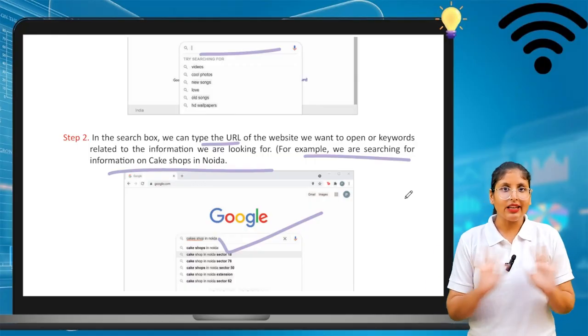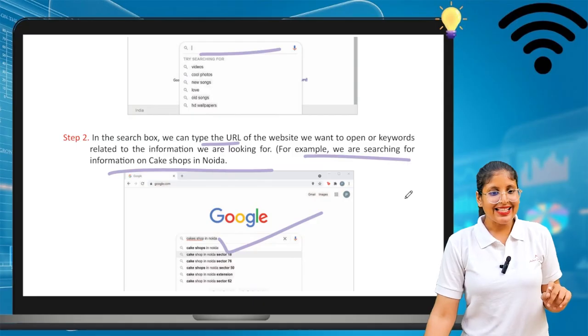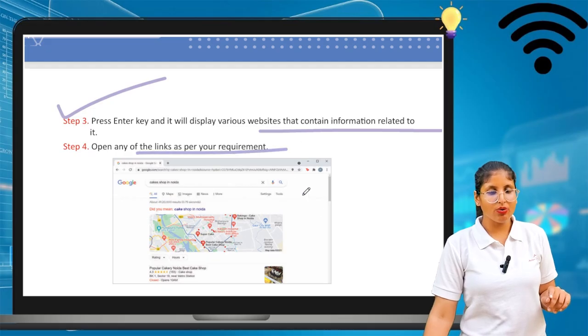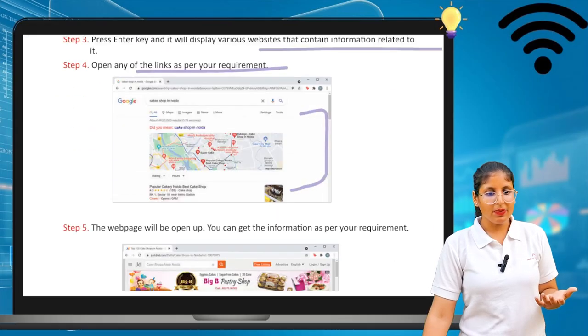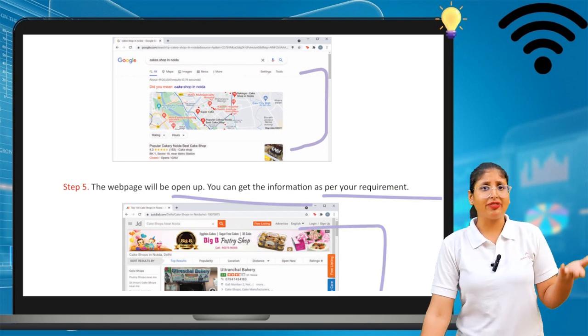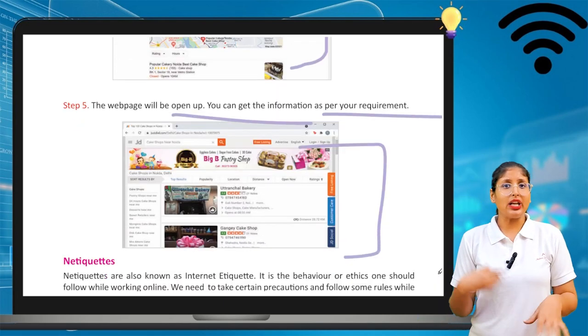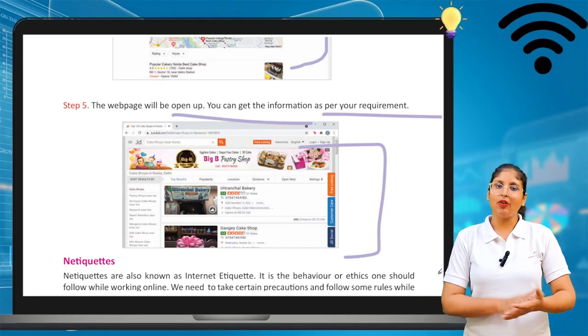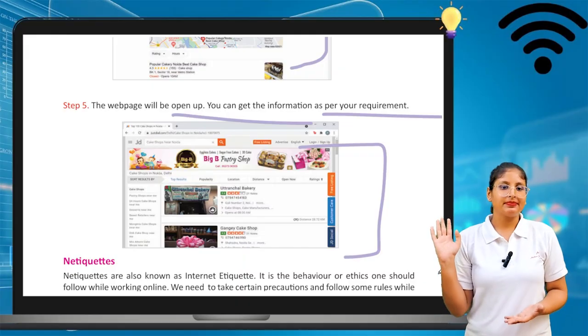All these things I can find. Step 3: now press the enter key and it displays various options. Click on any option, whatever you want. See, the web page will open and you can get any information, like a restaurant or cafe that delivers very tasty food. Nowadays Google is there, so with the help of Google we can go anywhere.